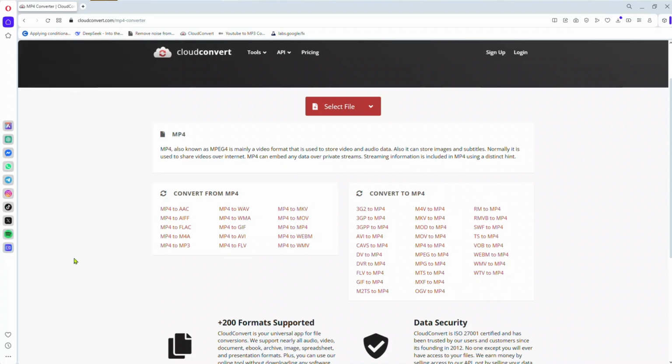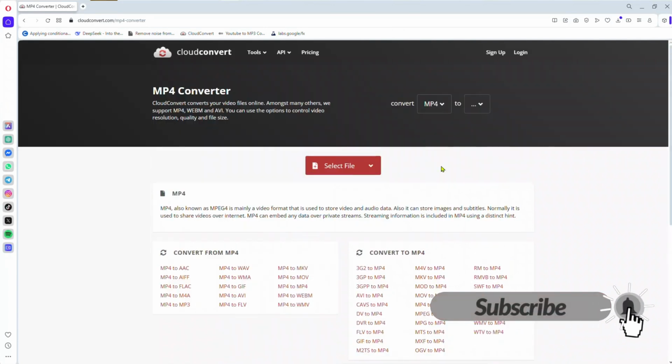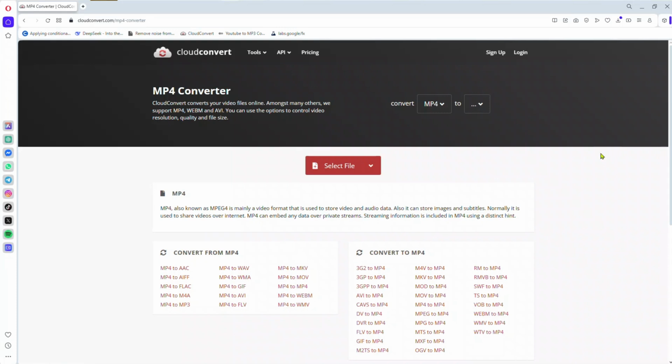In this video, I'll be showing you guys how you can convert every file of your choice to a specific file. So let me show you guys how to do this. You'll be using this website, Cloud Convert. You can convert images, files, audios, videos, and everything to every format of your choice. Let me show you guys how to do this.